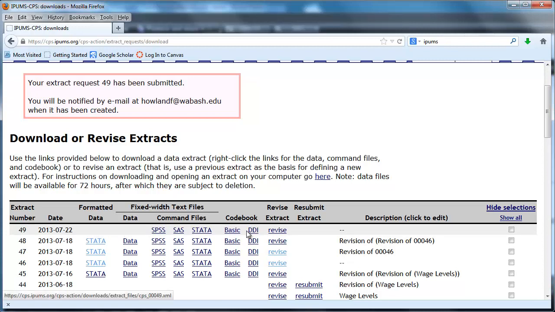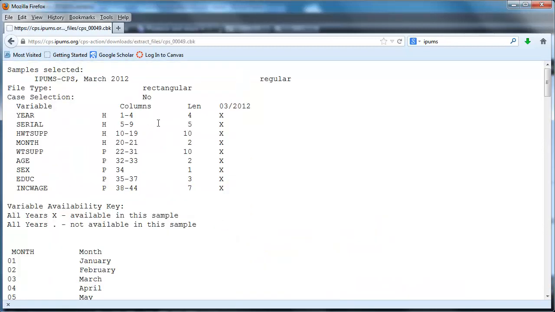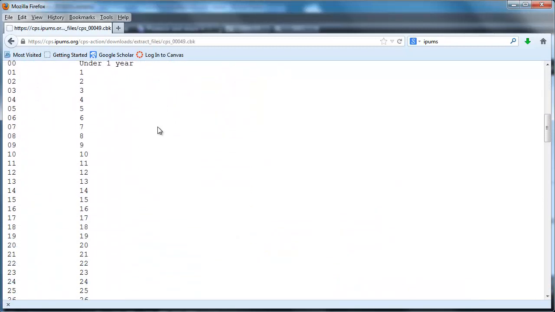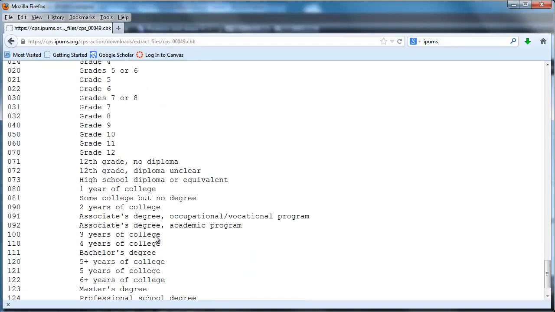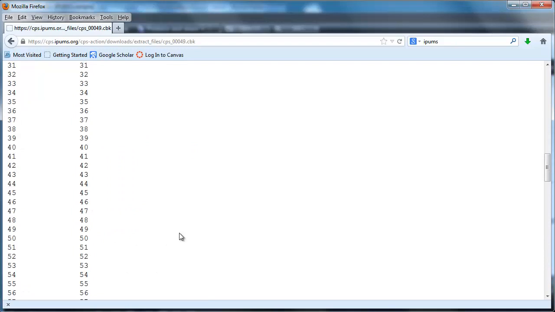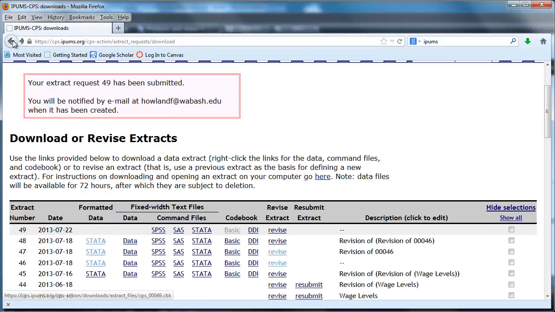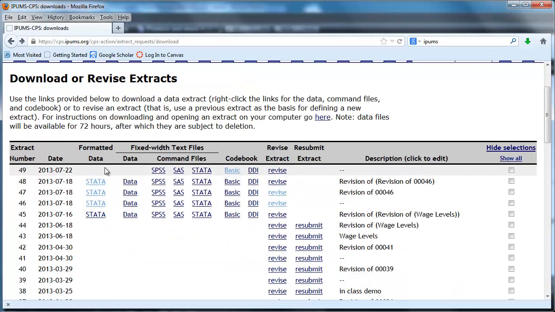But in the meantime, I can take a look at the code book. So if I go to basic here, it's got information on the variables and a bunch of stuff. All these, this is most important here, all the codes. Education, that's going to be very important for us as we go forward. So for right now, what I'm going to do is wait for the email to come to me, and I can actually hit Control R to refresh the screen, and if I do that several times nervously, I'll eventually get, it'll say data here, and I can download the data set, which is going to be the subject of the next screencast.